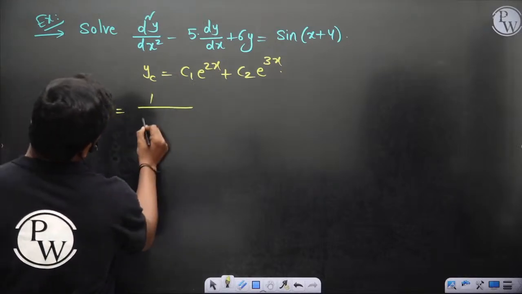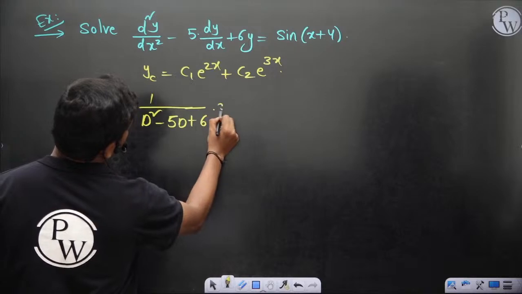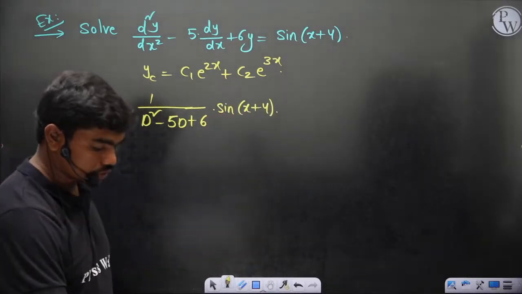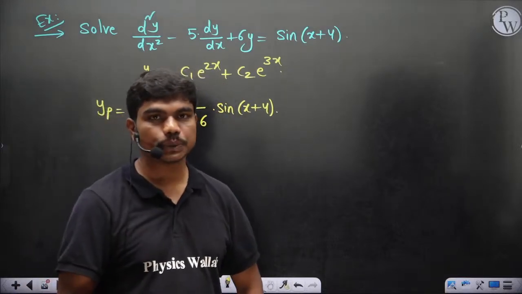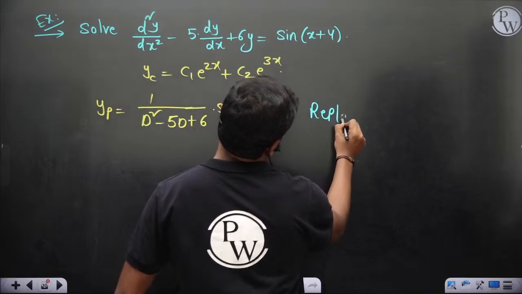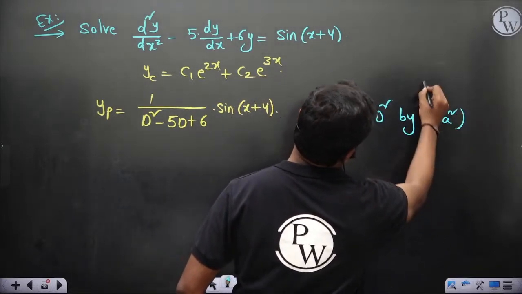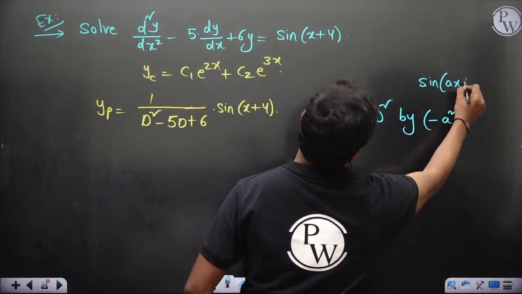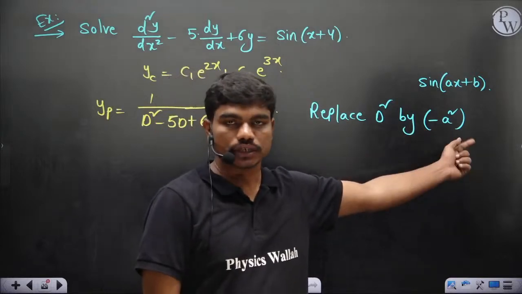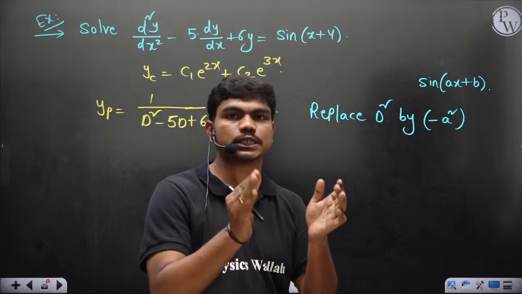1 by d square minus 5d plus 6 operating on sine x plus 4. Okay, so whenever you have sine combination or the cosine combinations, you should replace d square with minus a square, where the function is sine ax plus b. This is not minus a whole square. Because if it's minus a whole square, I would have straight away written it as a square, but minus of a square, so it's a negative value.